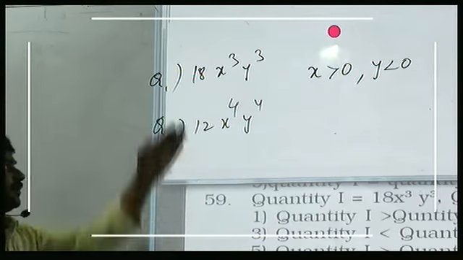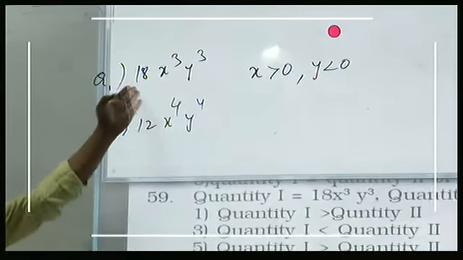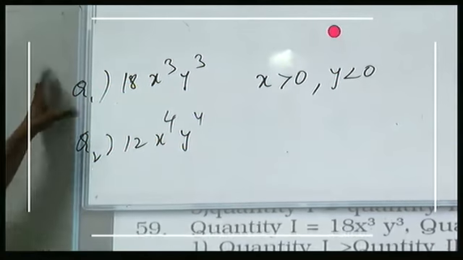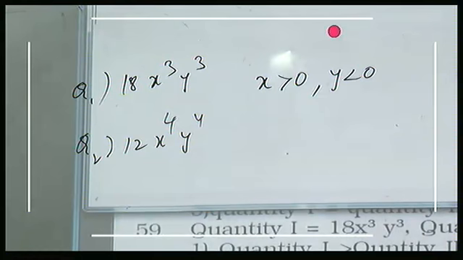You need not worry about 18 and 12. In place of 18 and 12, you may have any number. But the overall picture is that quantity 1 is negative and quantity 2 is positive. You have a negative number and a positive number. Quantity 2 is more than quantity 1. Yes or no? Next.